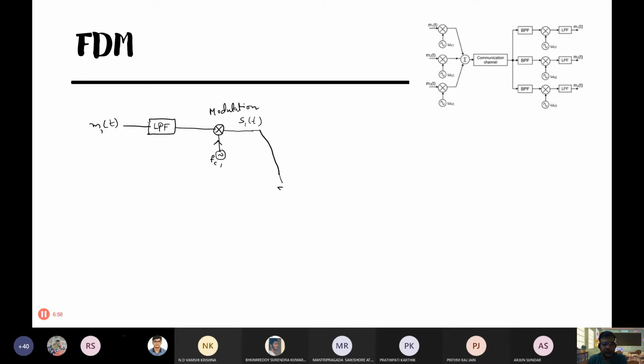Here it is a summer. Summer means not summer, weather. The addition block is a summer here.